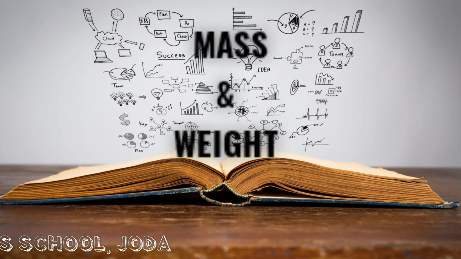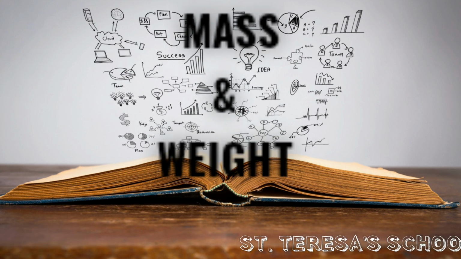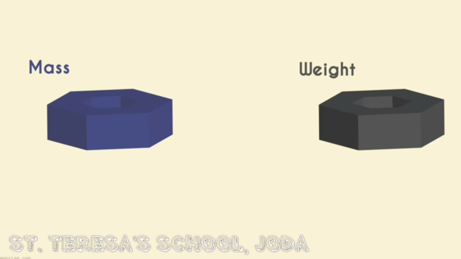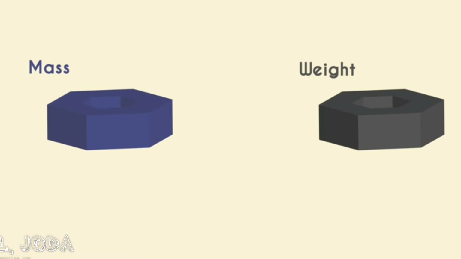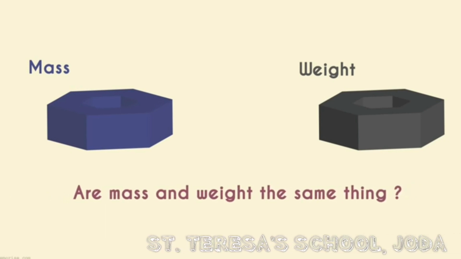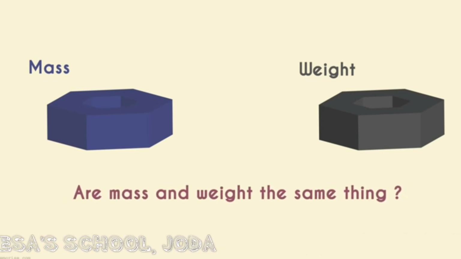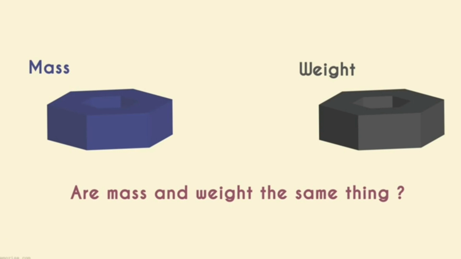Now let us try to understand the concept of mass and weight. Let's accept it. Most of us think that mass and weight are pretty much the same thing. Are they? No, they are not. There is a very simple way to understand the difference. Mass is simply the amount of matter that's present in the object.